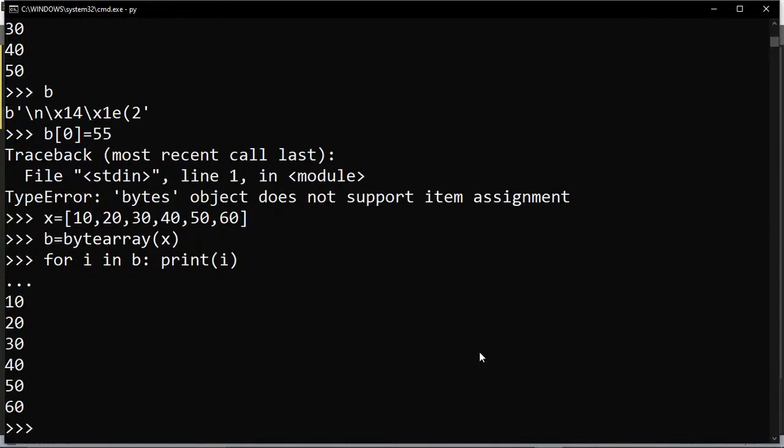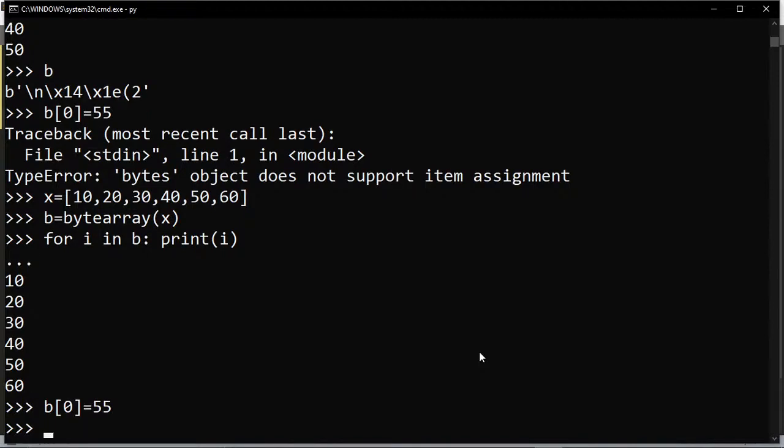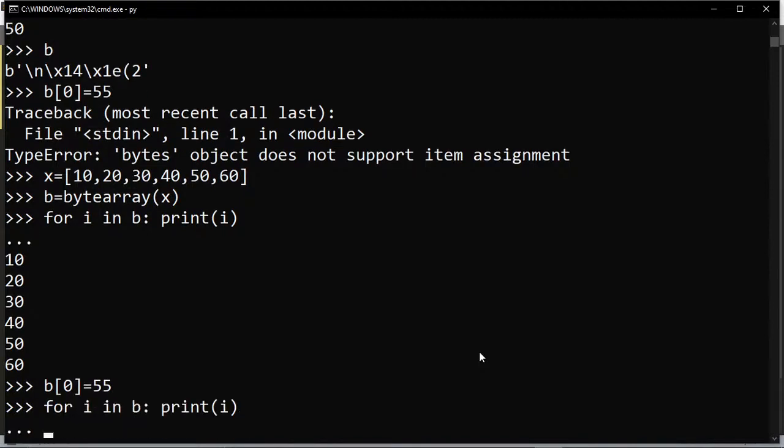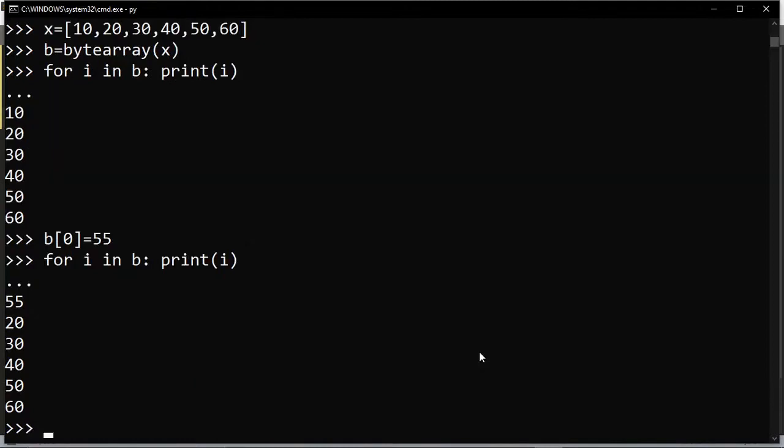Now I want to modify that data. Same thing we are doing: b of 0 is equal to 55. So that is possible. Let me print again. Yes, that is possible.